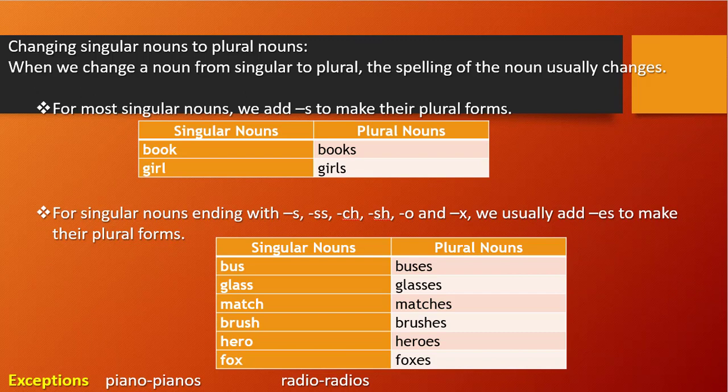Most singular nouns we add S to make their plural forms, right? And for singular nouns ending with S, SS, CH, SH, O, X, this kind of nouns, what we will do, we will add ES to the end. Generally we add S, but for some nouns ending with S, SS, etc., we will use ES, right? And a few exceptions are there. For them we don't use ES, we simply add S. So radio, pianos, radios, right?